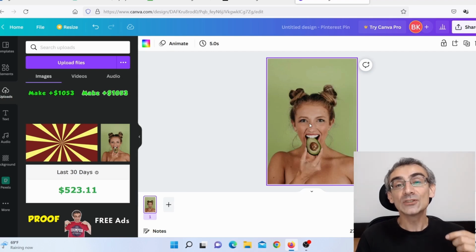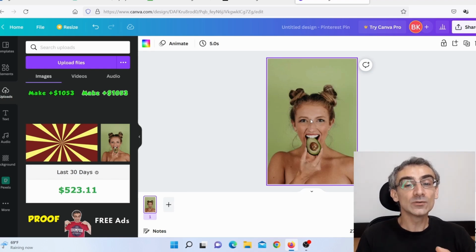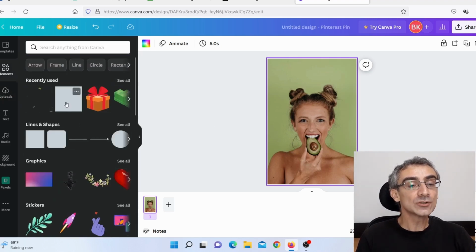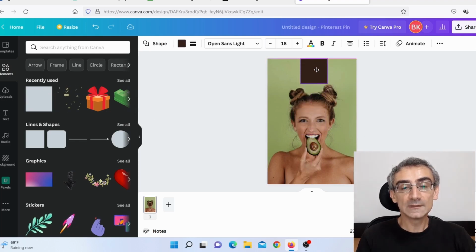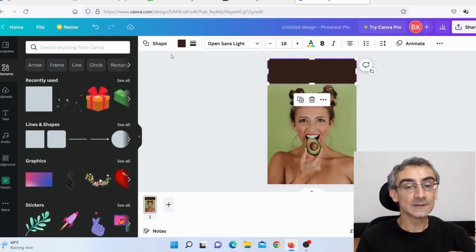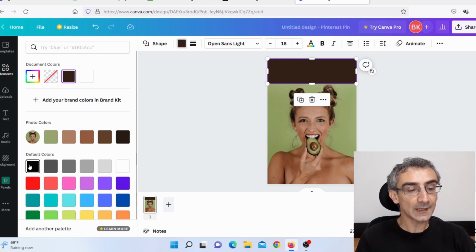So now I actually need to add a call to action because I will use this pin to drive traffic to my Blogger post. Okay, so click here on elements and I will choose this square one, and I will move that here and make this wider, just like this. And I'm going to make the color of this box black.